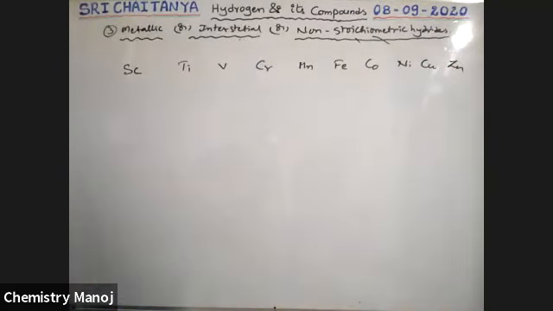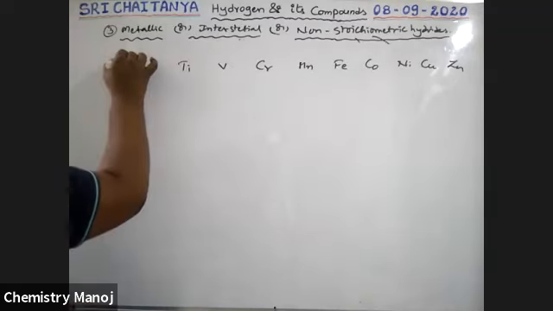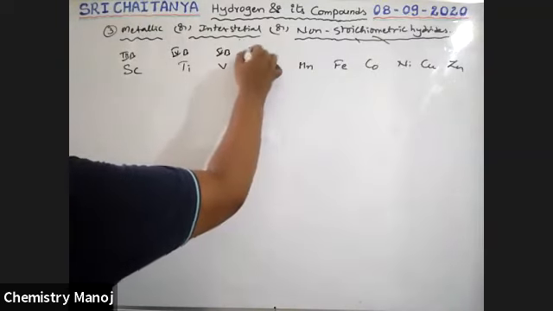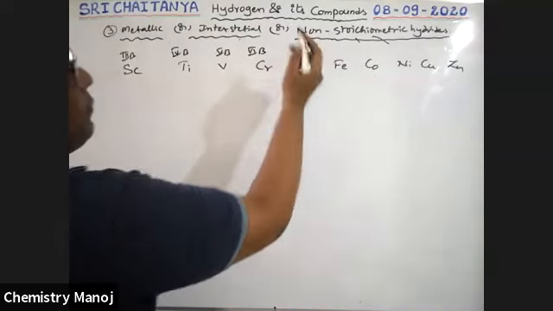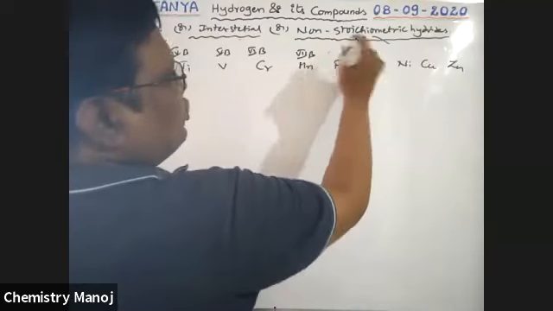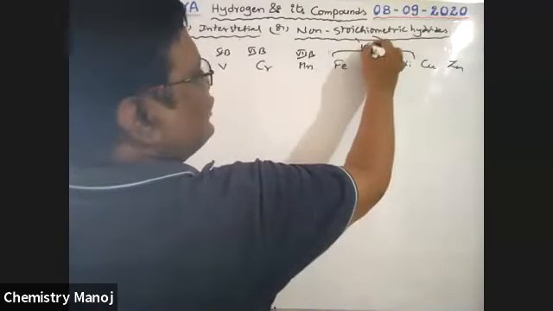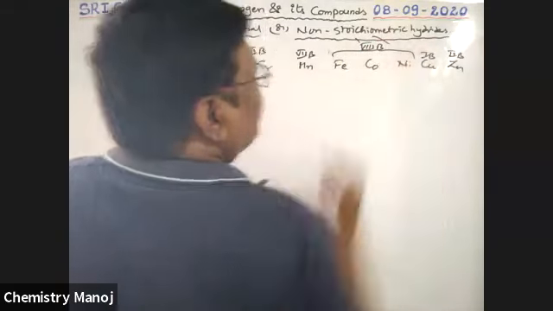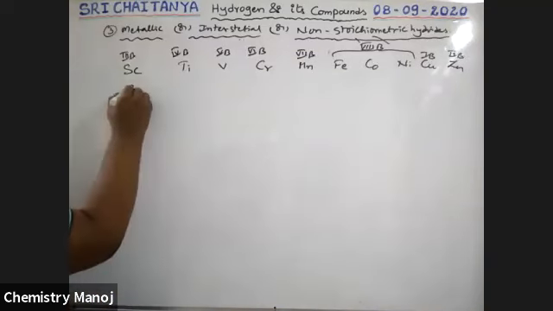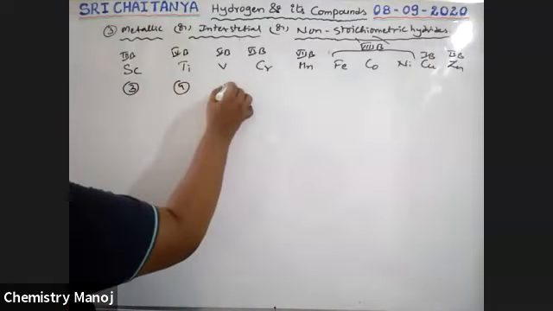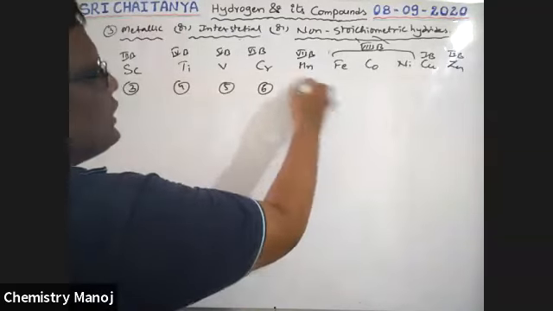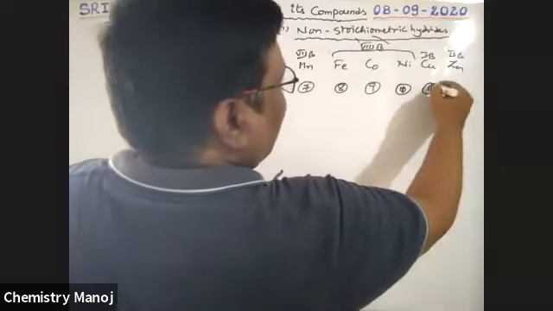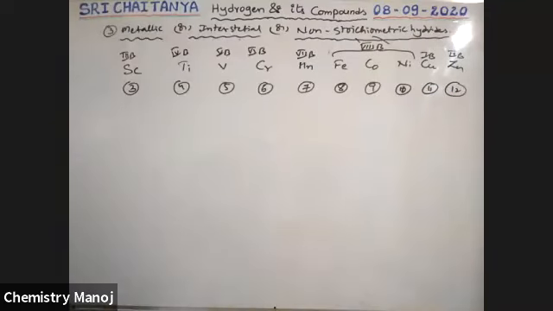These are the third B, fourth B, fifth B, sixth B, seventh B groups. These three elements are considered as eighth B, then 1B and 2B. In the new notation, they are the third group, fourth, fifth, sixth, seventh, eighth, ninth, 10th, 11th, 12th.